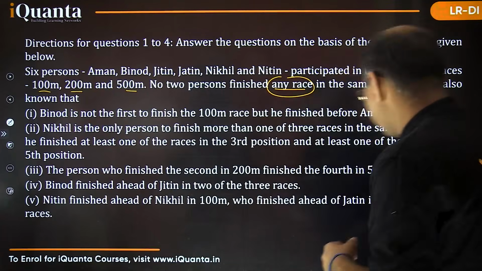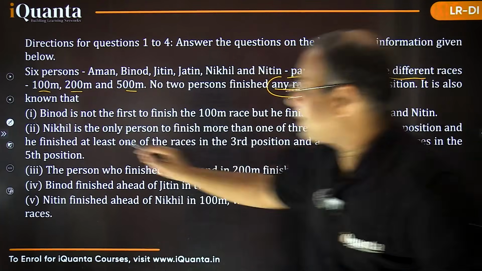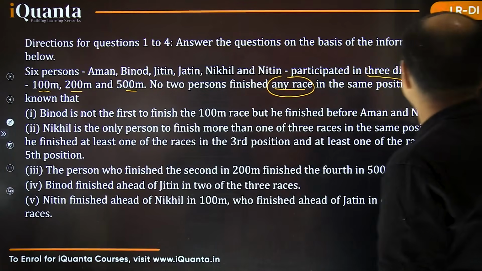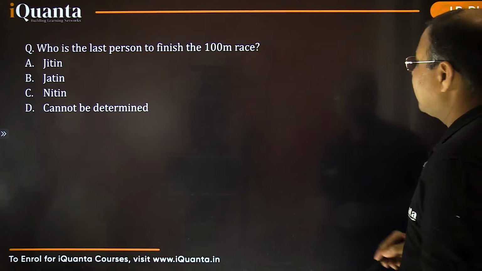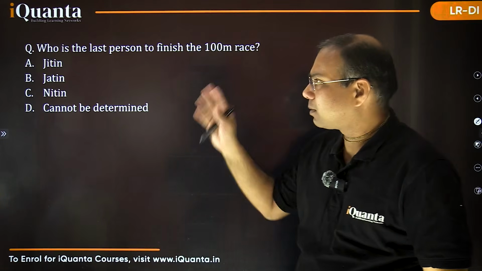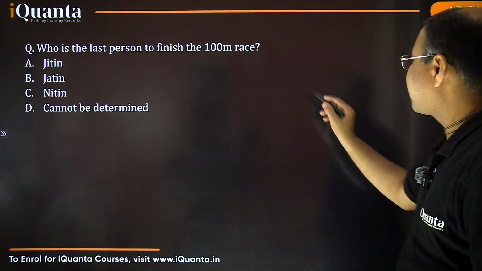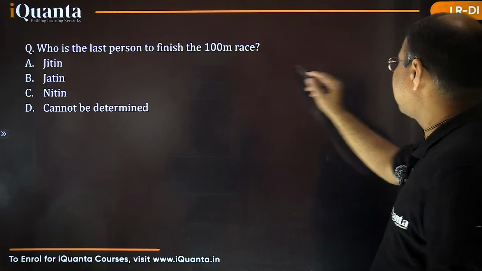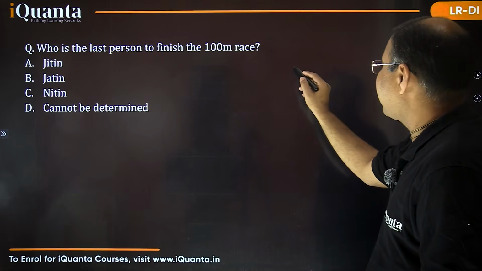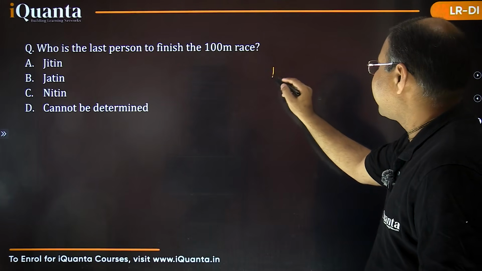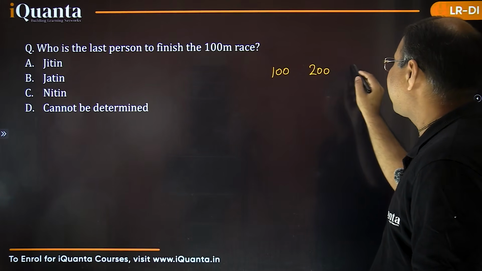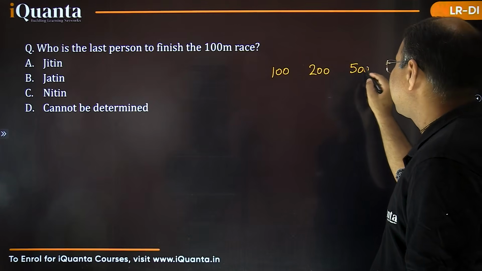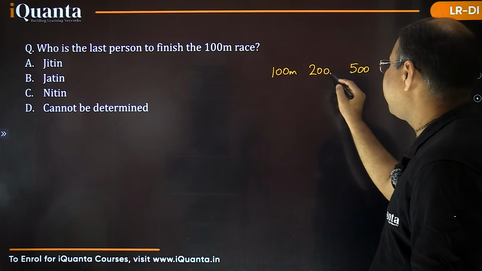Okay, so I'm making the table on the next slide. Let me click here only. There are 4 questions, we will see the questions afterwards. So first let's make the table. We have the 100-meter race, the 200-meter race, and the 500-meter race.